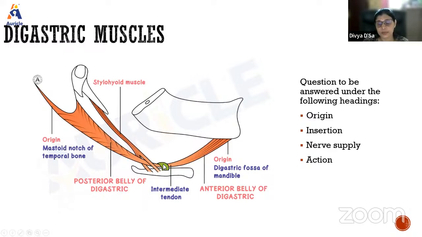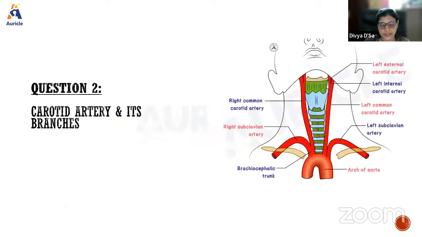Now the digastric muscle is derived from which branchial arch? Based on that, we know its nerve supply. It is derived from the first branchial arch, so the nerve is the mandibular nerve. A branch of the mandibular nerve supplies the digastric.